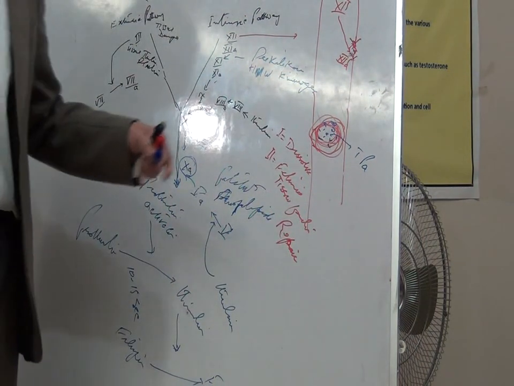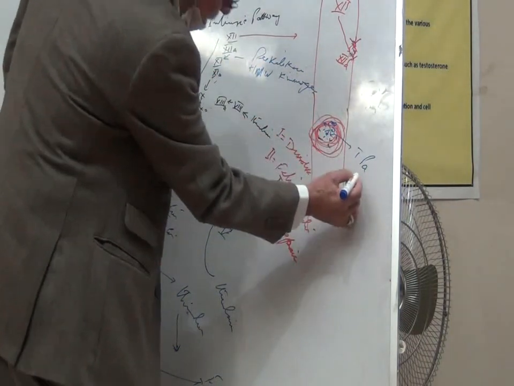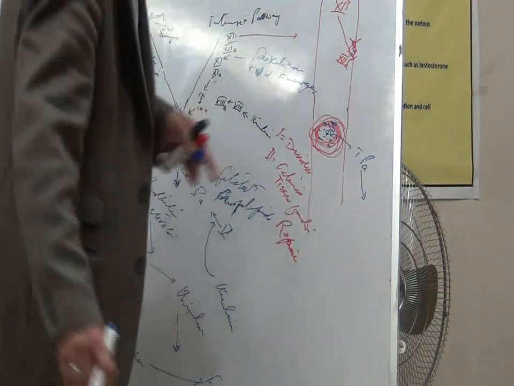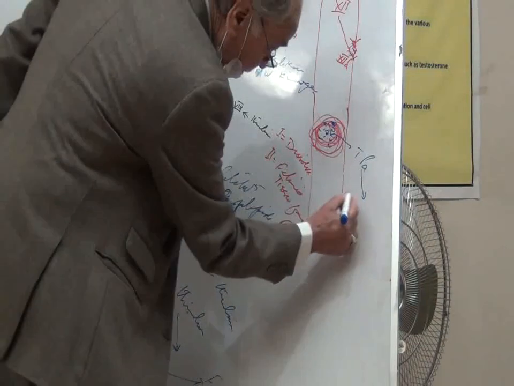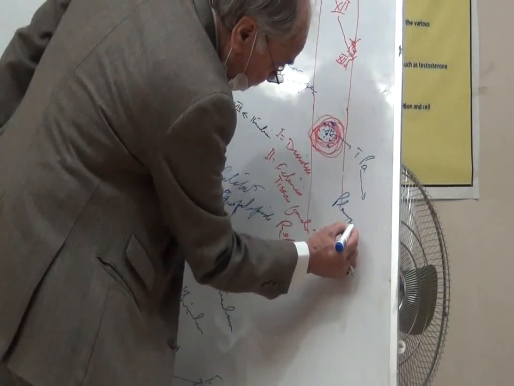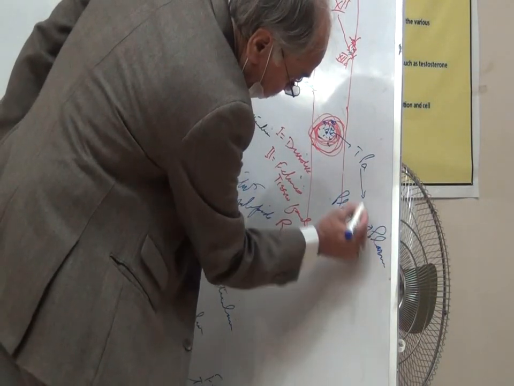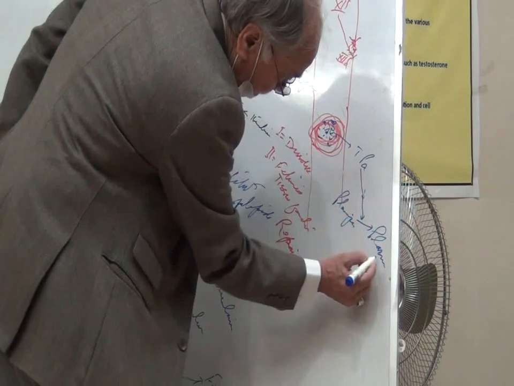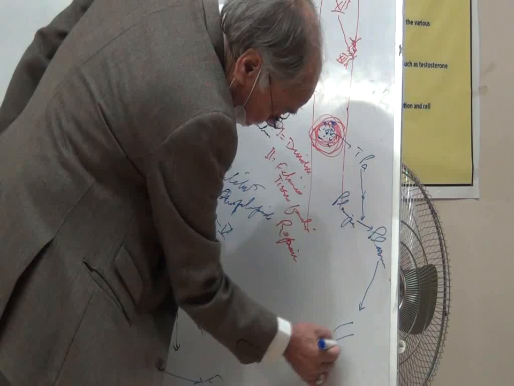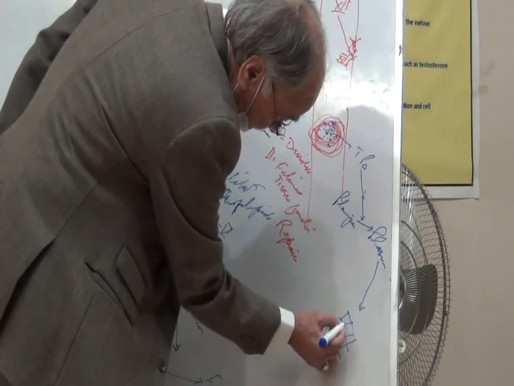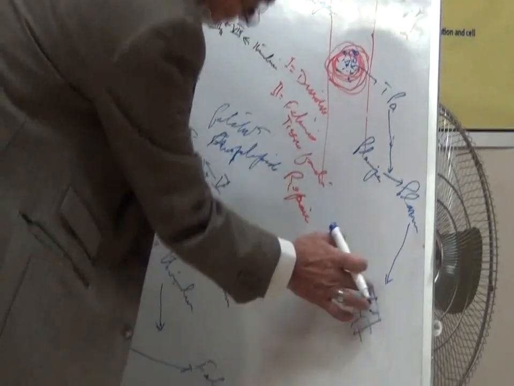So this tissue plasminogen activator, released by these damaged tissues, will convert plasminogen to plasmin. And this plasmin will act on the fibers present in the clot. They will dissolve all these fibers.